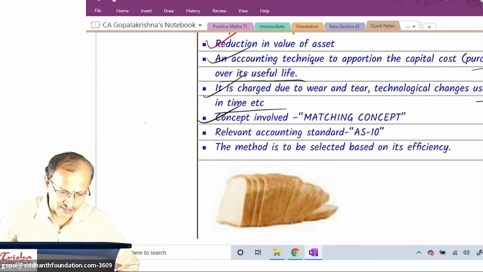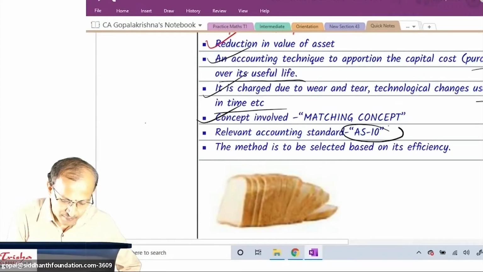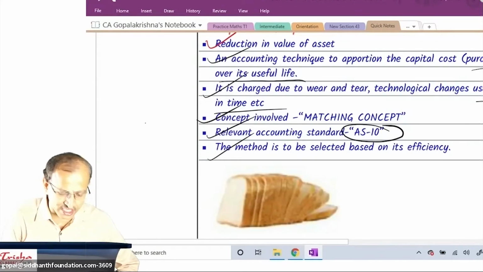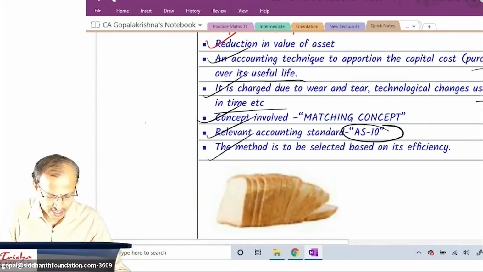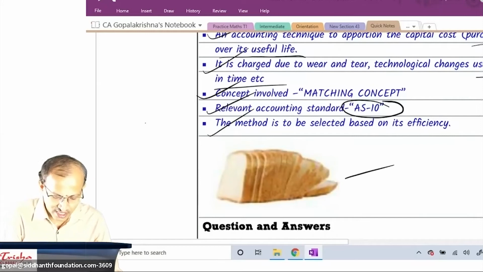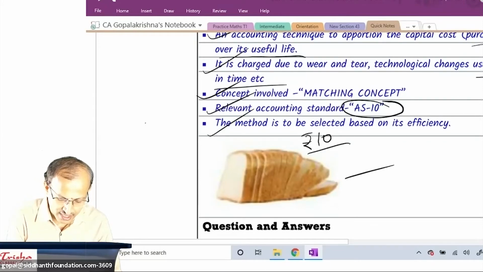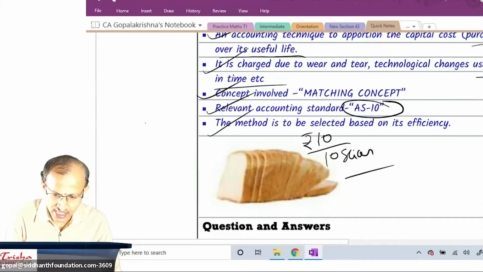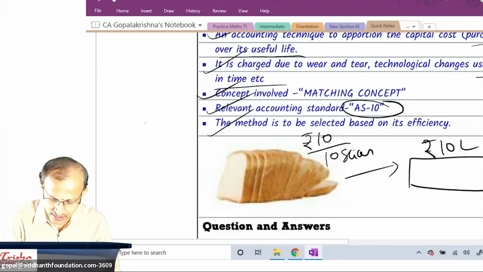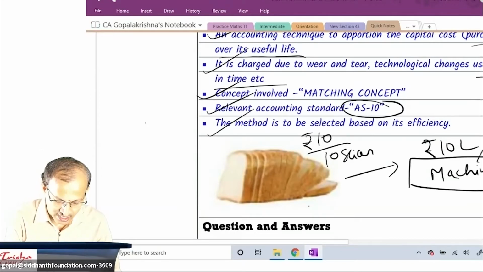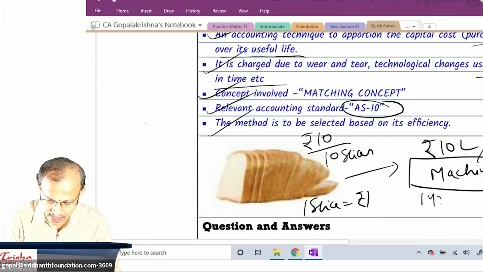We discussed this already. The relevant accounting standard is which number? Accounting Standard 10. The method is to be selected based on its efficiency. These are all the pointers I've already explained, and I hope that you remember this example. If this cost you 10 rupees and you make 10 slices, similarly, I said, 10 lakh rupees cost of the machine, and assume the life is 10 years, yearly depreciation, one slice cost is equal to 1 rupee. Here 1 year capital cost or depreciation is equal to 1 lakh rupees.